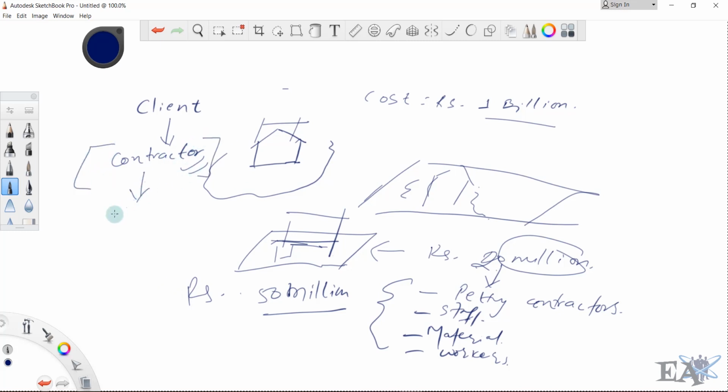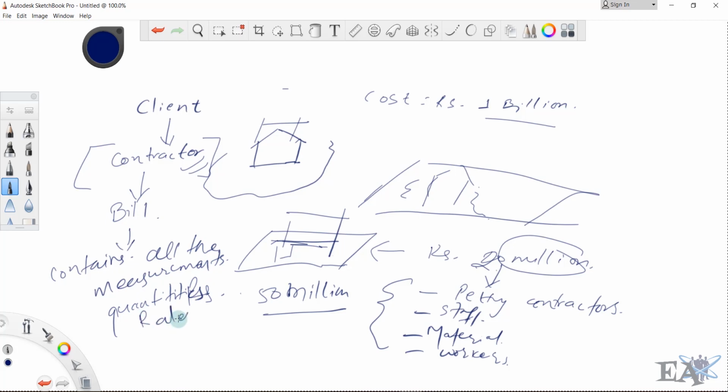So what he has to do is prepare a bill. He has to prepare a bill that contains all the measurements, quantities, rates, and amount, that is the total sum amount of all the works that he has done so far, and the final amount is the money that you have to pay him.